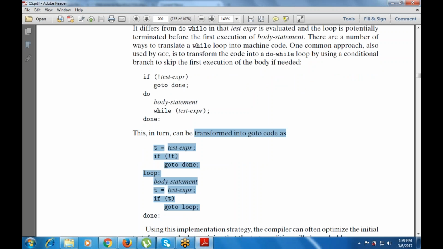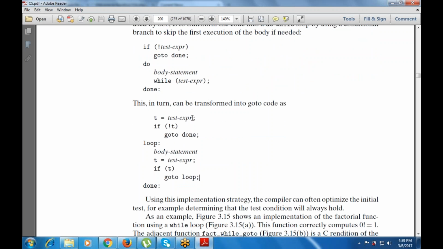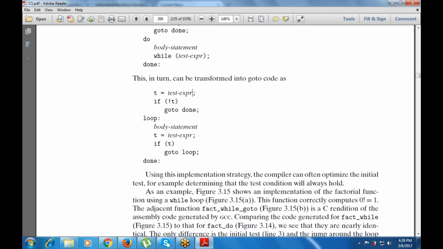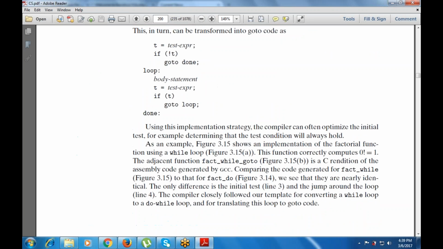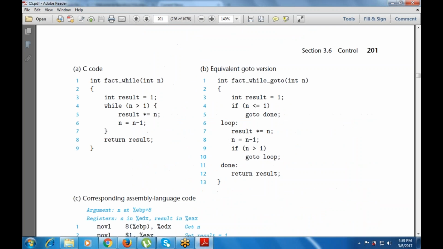This in turn can be transformed into the goto code. If not t, go to done; loop: body statement, t = test expression, if t, go to loop; then done. Using this implementation strategy, the compiler can often optimize the initial test, for example when it determines that the test condition will always hold.